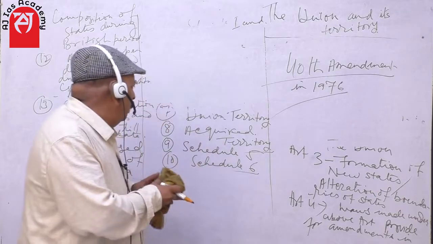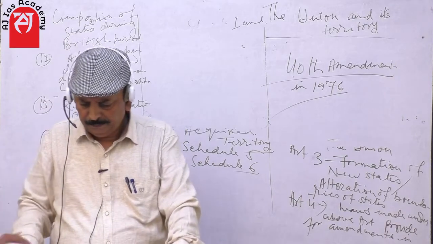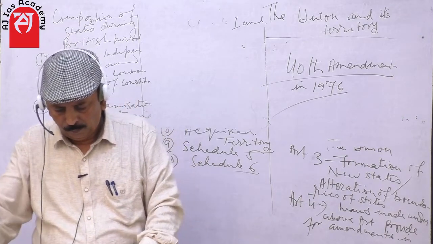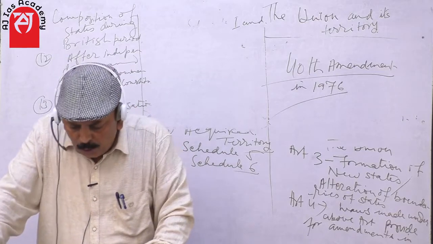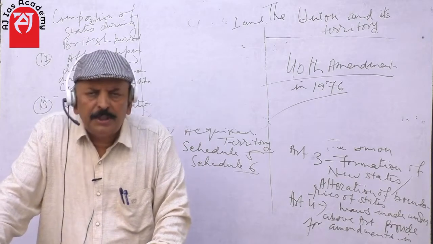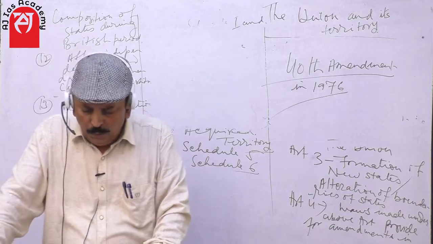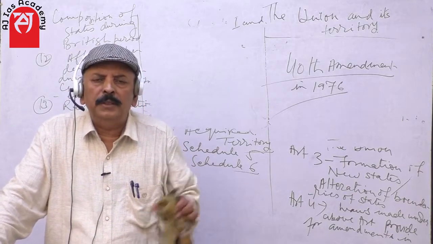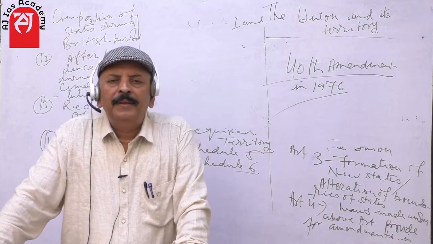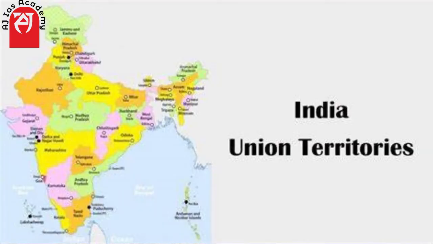Now students, what is the meaning of acquired territory? Can anybody tell me? There are no separate provisions in the constitution relating to the administration of acquired territories, but the provisions relating to union territories will extend by virtue of the definition. You see, the union government acquires some territory, or it may give some territory to a neighboring country.